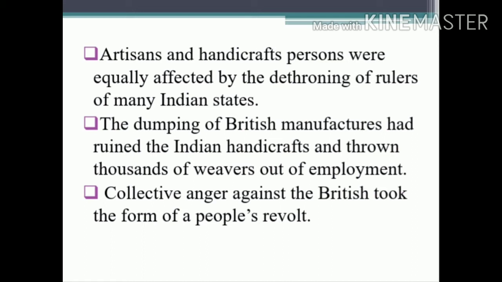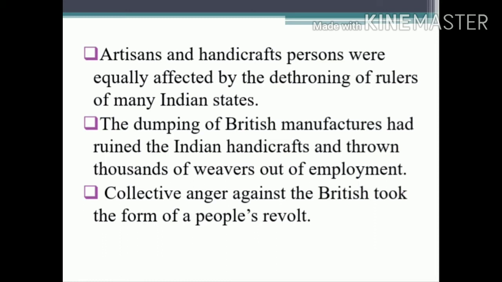Not only this, the British introduced new industrial goods to India, so the Indian handicraft people lost their jobs. They became unemployed, so all this collective anger against the British took the form of a people's revolt.